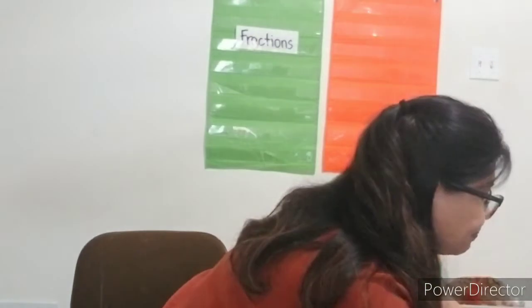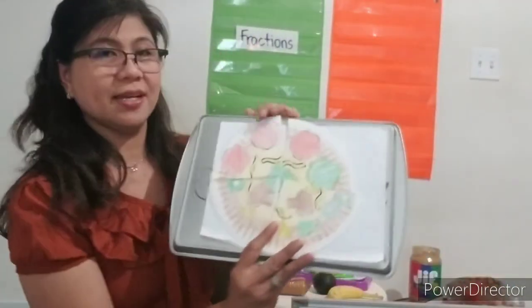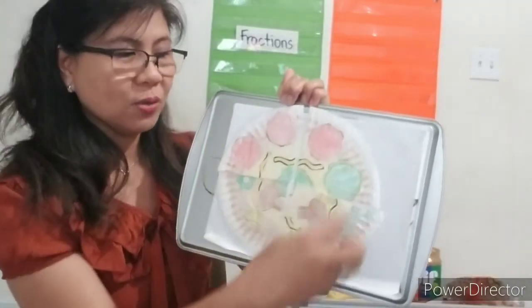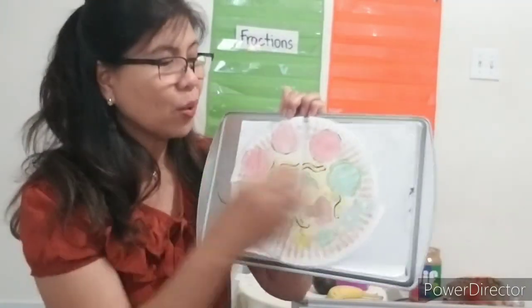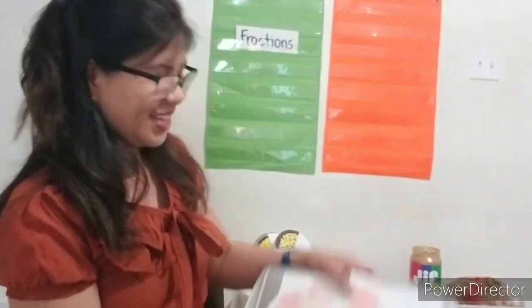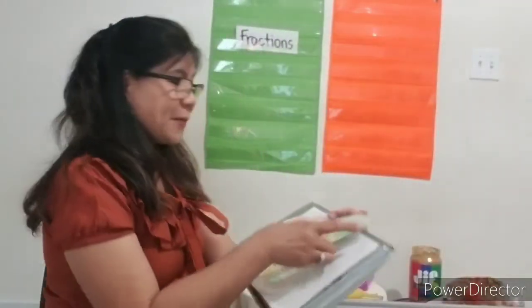All right, so this is my pizza. This is not a real pizza, okay? But this is a whole pizza. We will learn what each part is called. Oops, I dropped something. I dropped a part of the pizza. Okay, here we go. But you know that this is still a whole pizza.